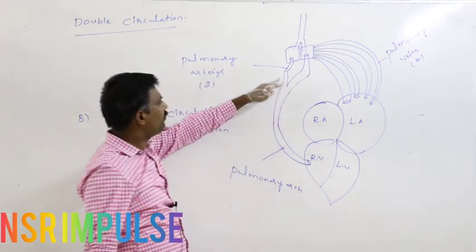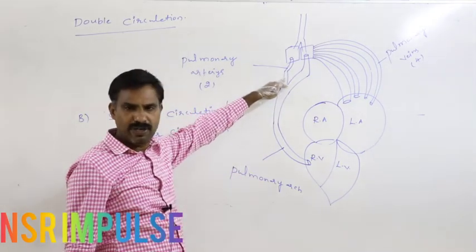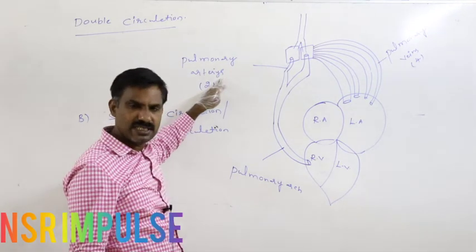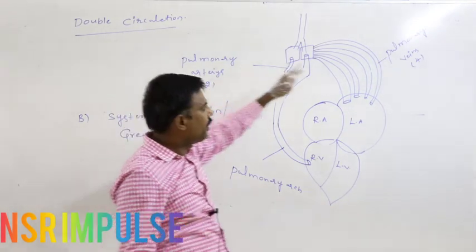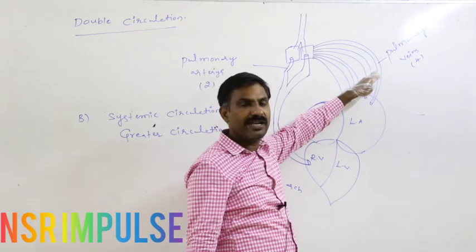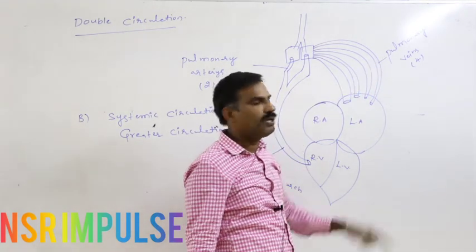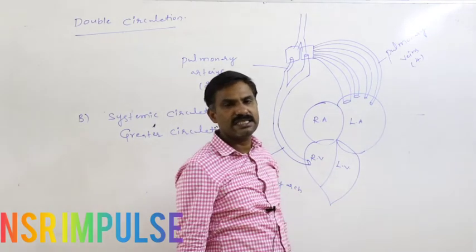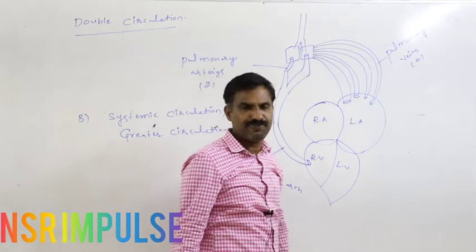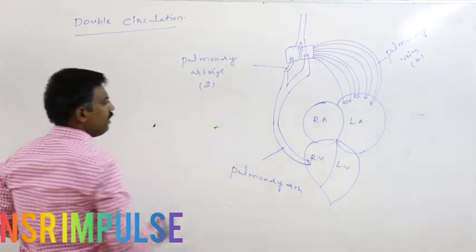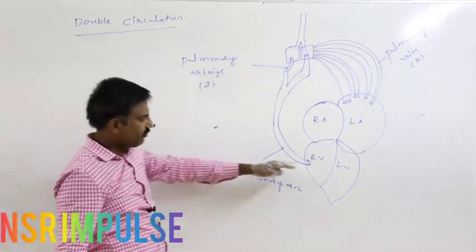Though all kinds of arteries are with oxygenated blood, pulmonary arteries are with deoxygenated blood. Though all kinds of veins are with deoxygenated blood, pulmonary veins are with oxygenated blood. That is the exception. So definitely, pulmonary circulation.